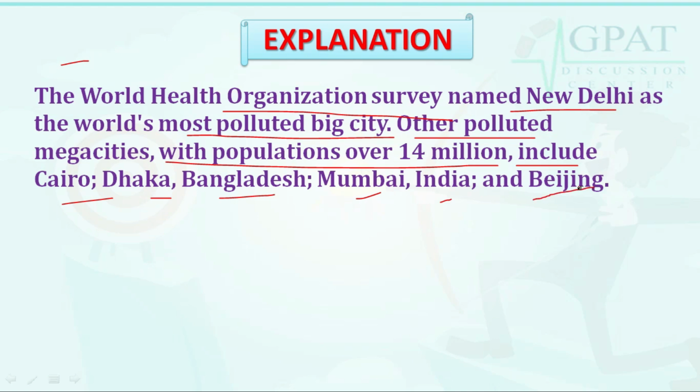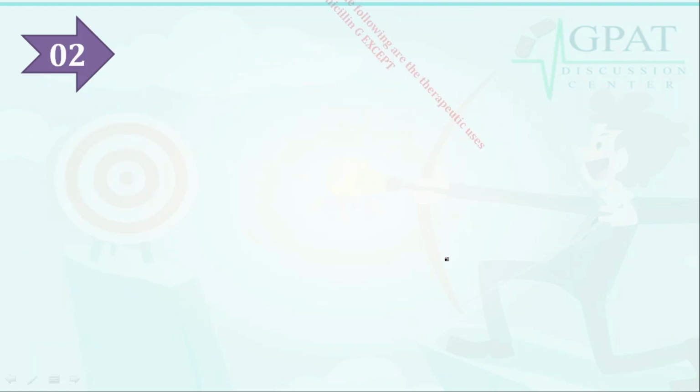So New Delhi is the world's most polluted big city. So it's all about this question. Moving on to the next question.